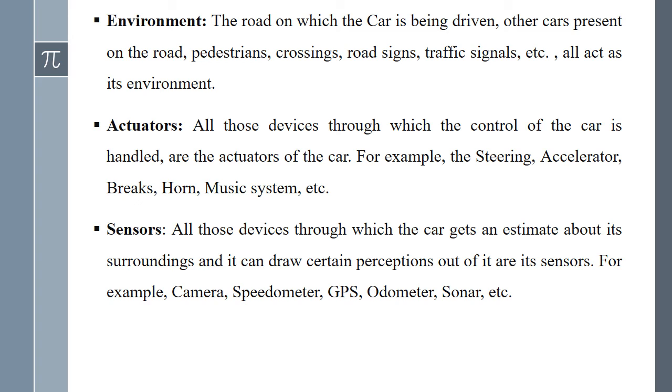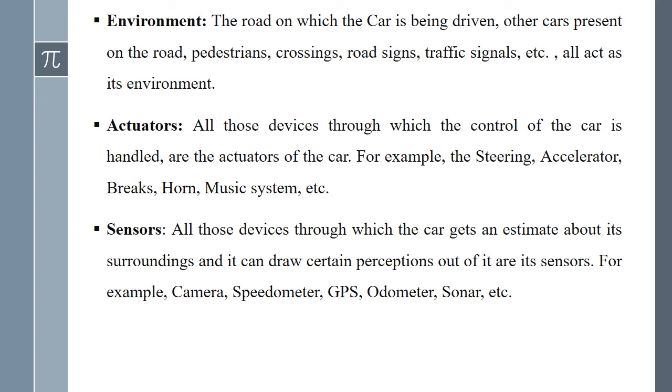The third property is actuators. Actuators are the devices through which the control of the car is handled. So, all the control of the car is handled by the actuators. For example, for controlling a car, we need steering, accelerator, brakes, horn. So, these are all the actuators of a car.